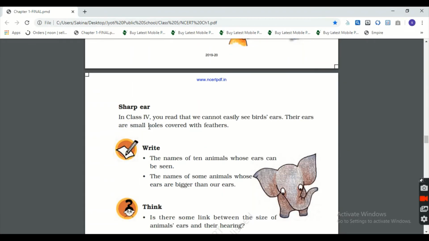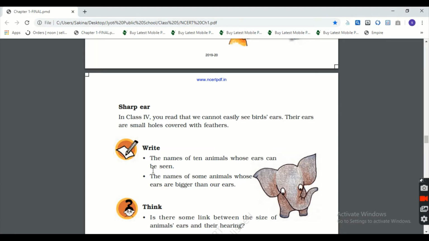In class 4th, you read that we cannot easily see birds' ears. We are not able to see birds' ears in most of the birds. Their ears are small holes covered with feathers. Why are we not able to see bird ears? Because their ears are small holes covered with feathers.